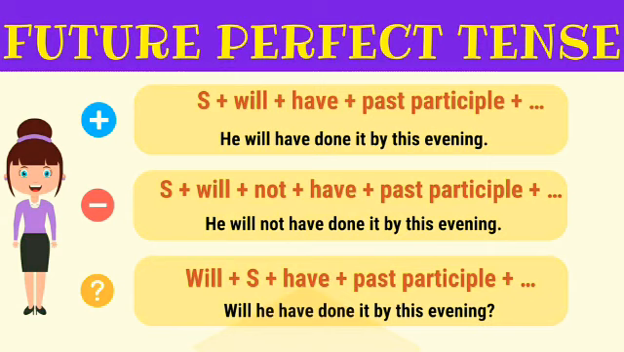Next, it's a positive sentence. At the time we add not, it will become a negative sentence. The same way, they have added only not in between will and have. From that positive sentence, just changing will to the first and the subject goes second, it is an interrogative sentence. For example, he will not have done it by this evening. At the same time, will he have done it by this evening?